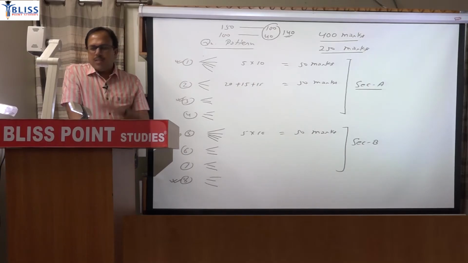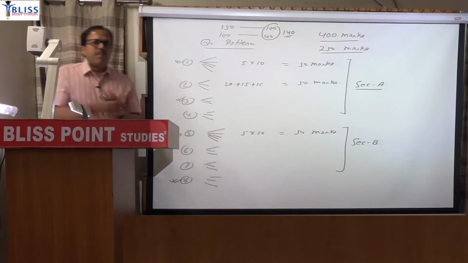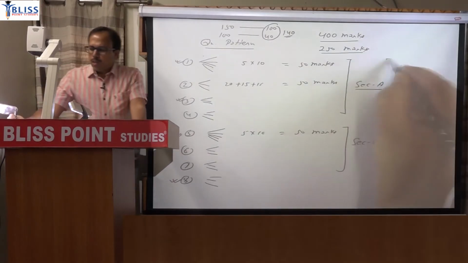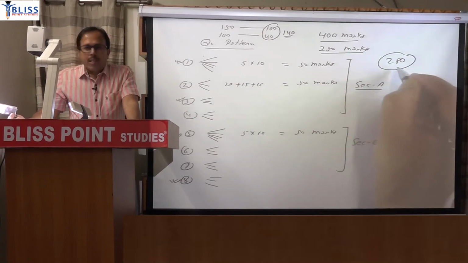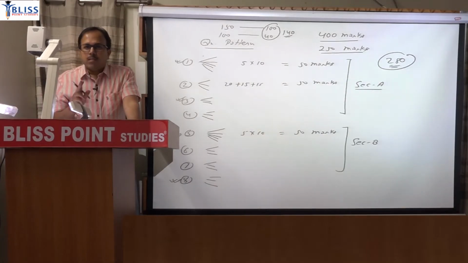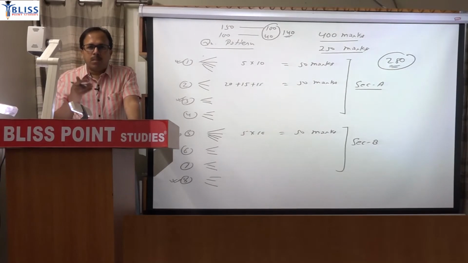But given that even if the paper is difficult, you can score around 280, and it is a very good score to get any rank. But you can score it, and remember I am saying 280 when the paper is very difficult. If the questions are easy and predictable, then obviously you can cross 300. But even when the paper is very difficult, you can manage it.